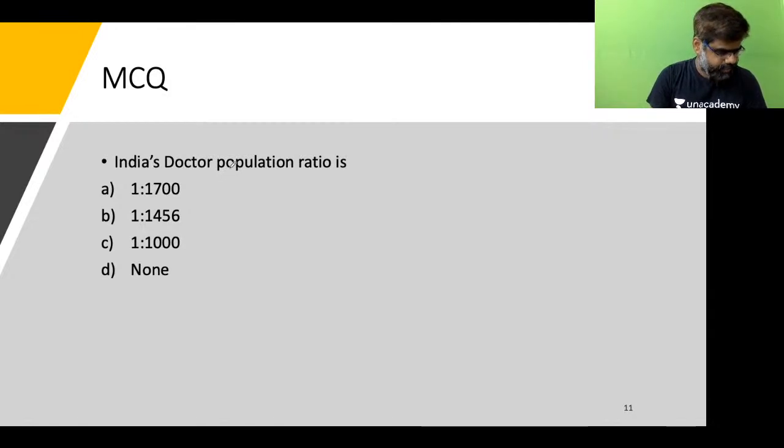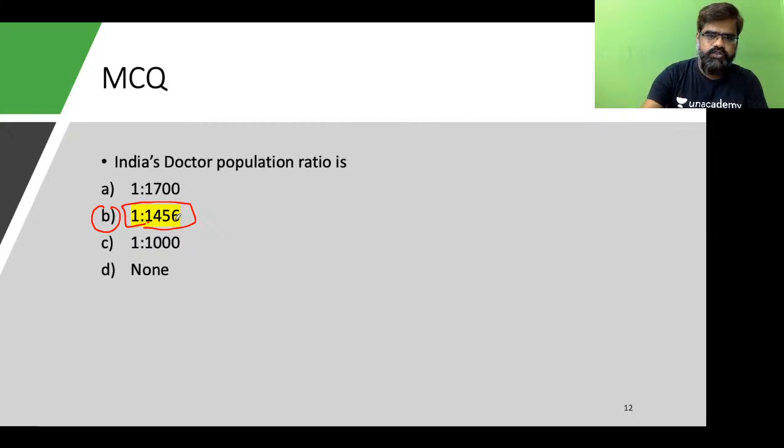If somebody has to say, okay, Arjun is saying B. Okay, anyone else? Okay, Rakesh is saying C. Others are also saying C. Okay. Now, the answer to this question is 1:1456. So Arjun was absolutely correct.